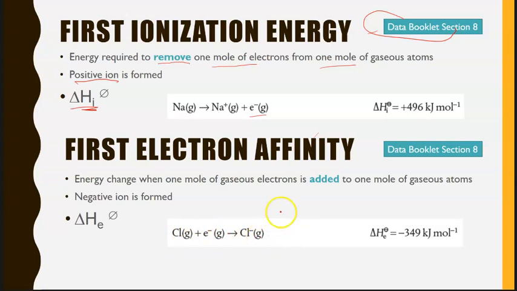Again, the delta H for this is a thermochemical equation, so we're going to quote the delta H. Delta H subscript E is equal to negative 349 kilojoules per mole for 1 mole of substance, and it's an exothermic process because we are forming a more stable ion. So it's going to have a lower potential energy at the end.